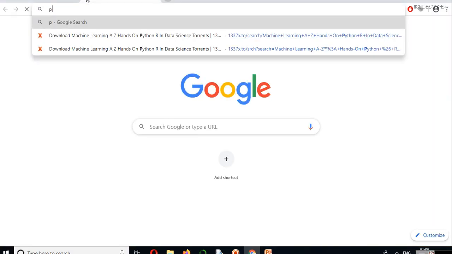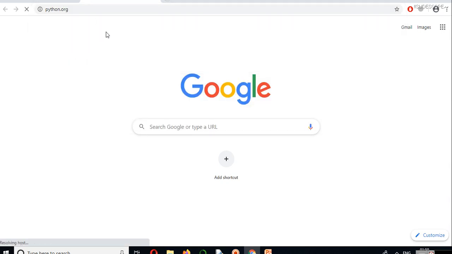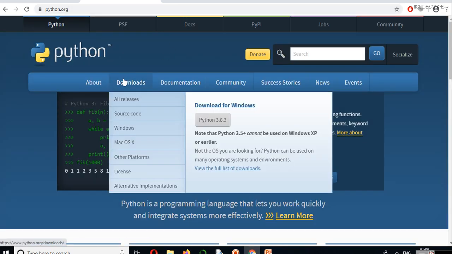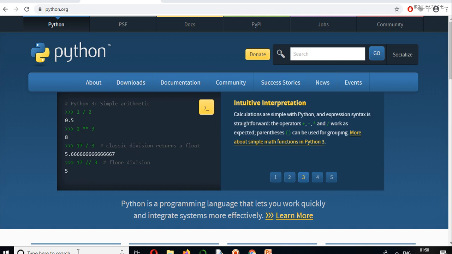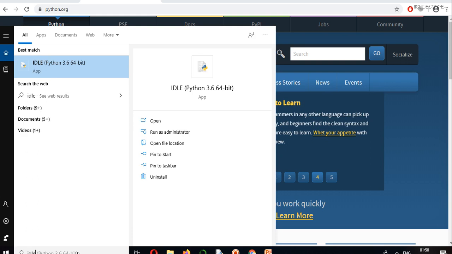First, make sure you have Python installed. If you don't have Python installed on your computer, you can go to python.org, go to downloads, and download the latest version of Python. It depends on your computer's configuration, whether you are using a Windows computer, macOS, or any other platform. When you have Python installed, you just have to open IDLE, and run IDLE as an administrator.